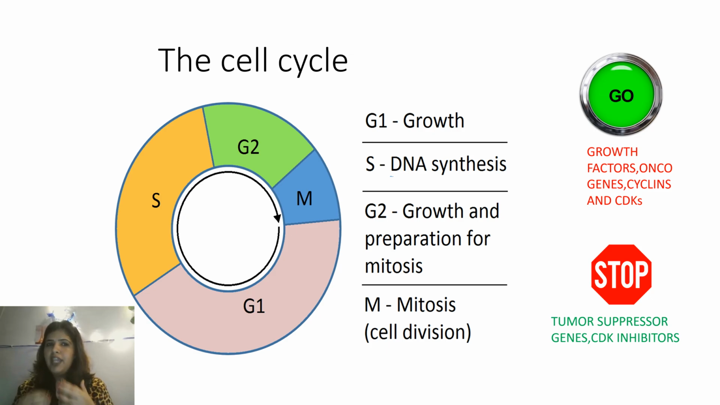There are some things which make sure that this cycle keeps going. These are growth factors, oncogenes, and cyclins and CDKs, cyclin-dependent kinases. They make sure that your cell cycle keeps going. The things that stop it, because we have a tightly regulated cell cycle, are tumor suppressor genes and CDK inhibitors, which inhibit the cyclin-dependent kinases. So the tumor suppressor genes and your CDK inhibitors are important for you to not have cancer.